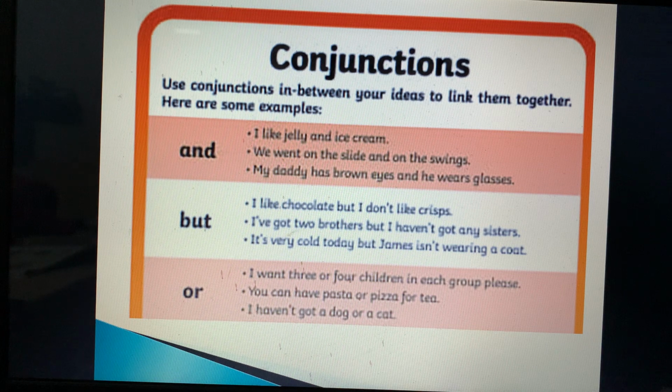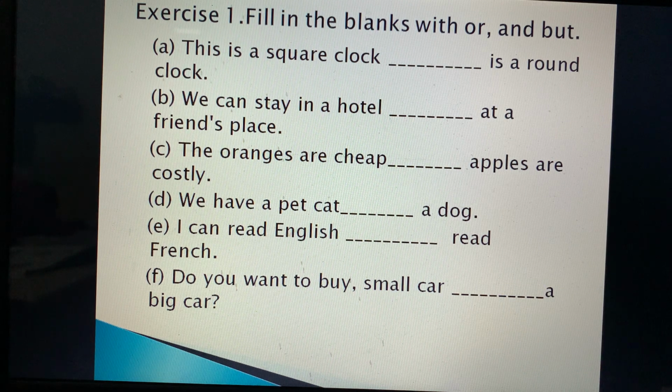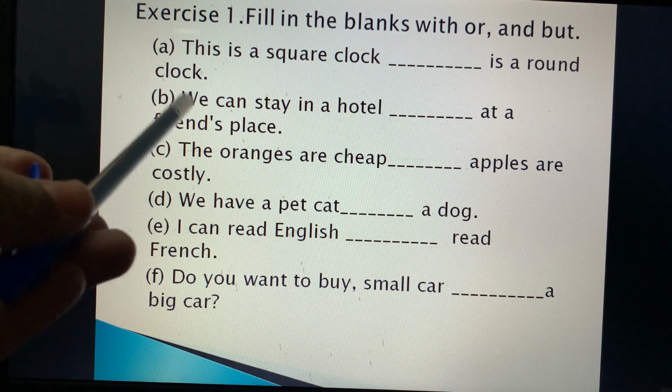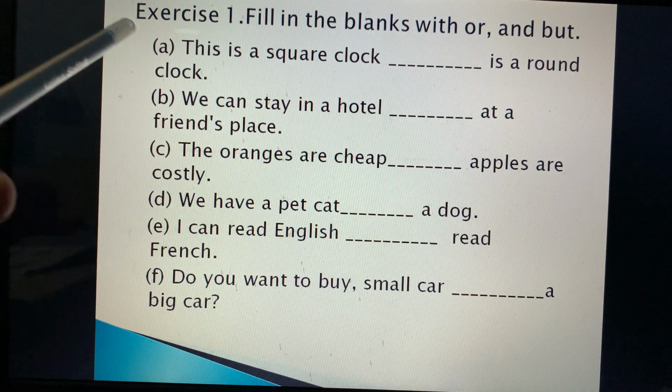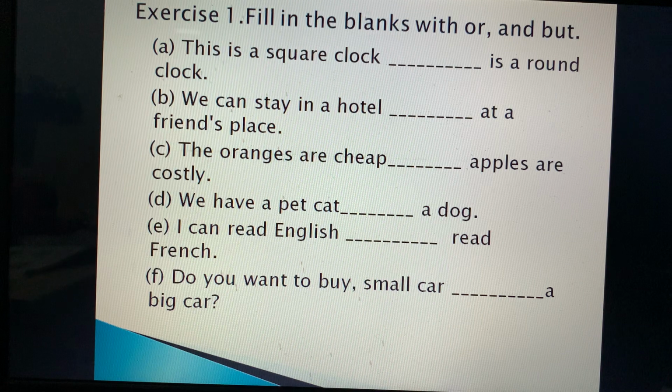Fine. Next is, this is the exercise 1 of your book. You need to do it right now only. You need to do it with the pencil. Do not use pen while doing book exercise. First is, this is a square clock. Dash is round. This is a square clock and it is round. यह square clock है और वह गोल है.